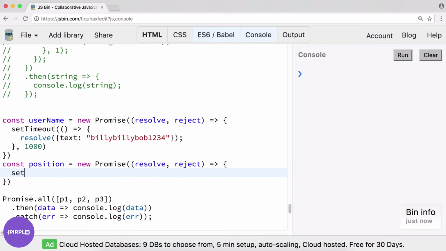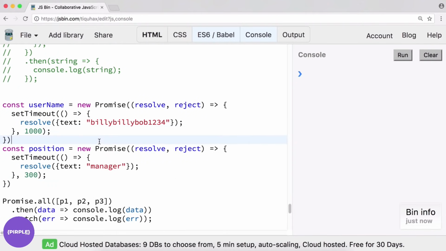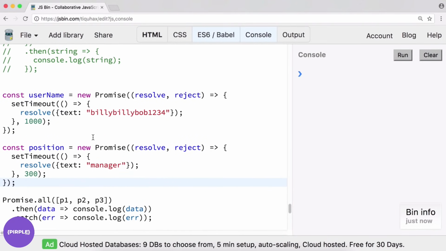And this one, we will simulate a slow response time, or a more than 0 response time. This one will do text as well. And this one can be manager, for example. And this one is a bit faster at 300 milliseconds. Okay, pretty good speed on these servers, these APIs that get back to us.